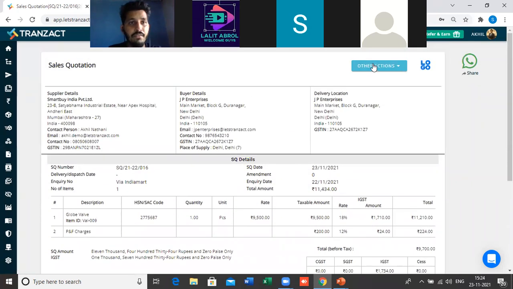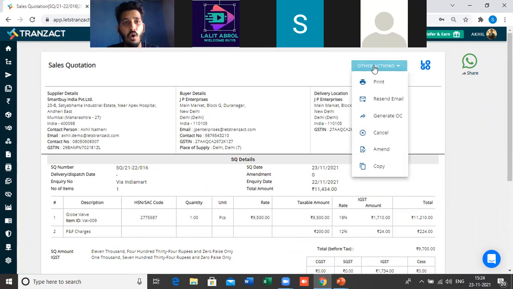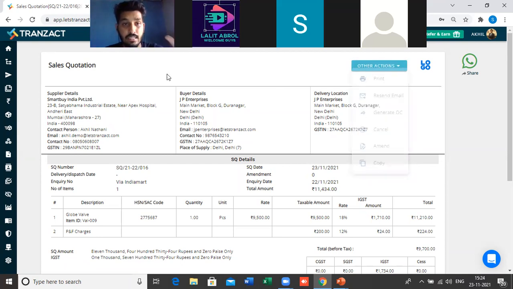If you want to edit it, if you want to amend the quotation, all those options are present in the other actions. In any document, if you want to take a next action on the document part, then you will get a button other actions. And you can print out, you can resend email. If you want to convert this sales quotation into an order confirmation, that option is also there. You can cancel, you can amend, you can copy. So all these things are present here in the system.